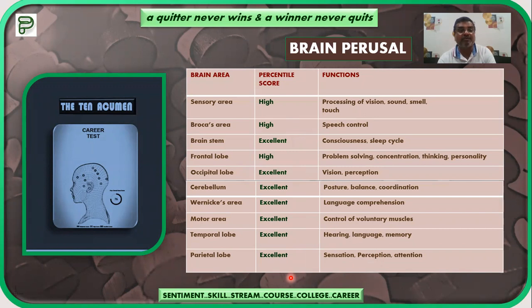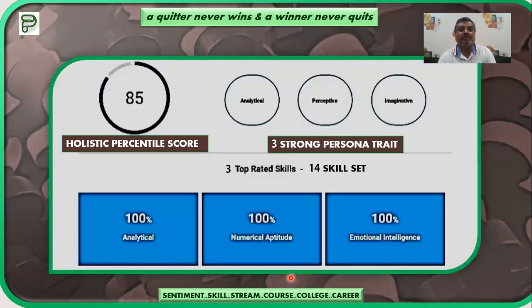So this report will be given to you separately, as part of the report. Then this is the holistic percentile score. As I was telling you, you will be compared with your peer group, and this shows where you stand in comparison with your peer group as far as your intelligence is concerned. This particular child has scored 85. This is the holistic percentile score, 85%.